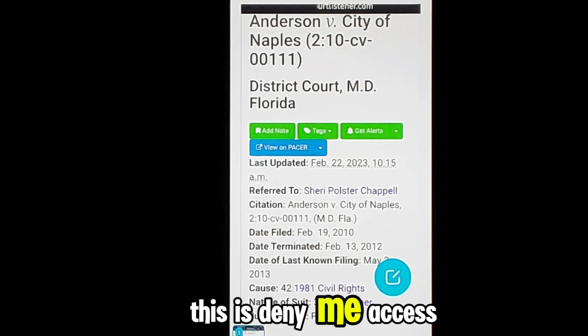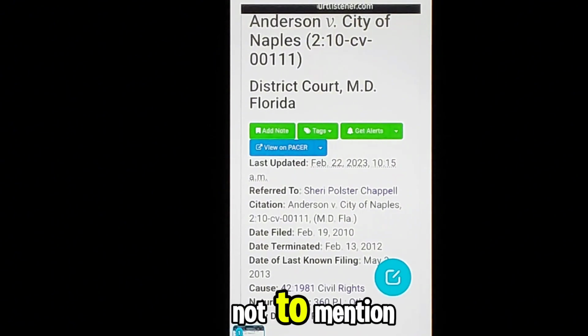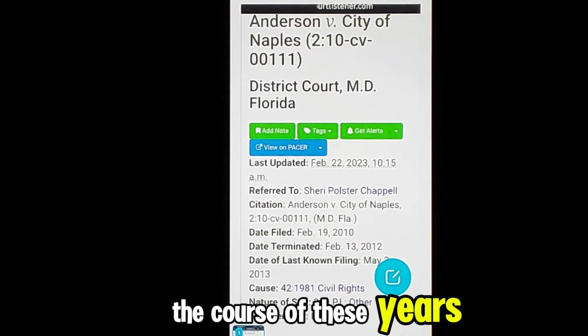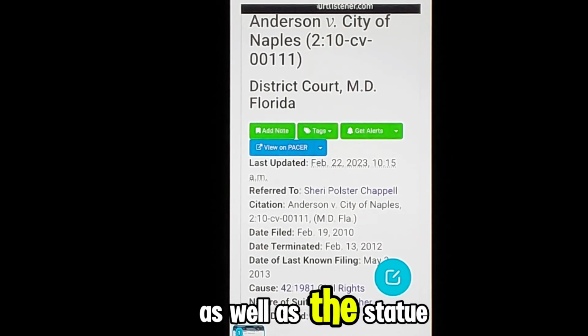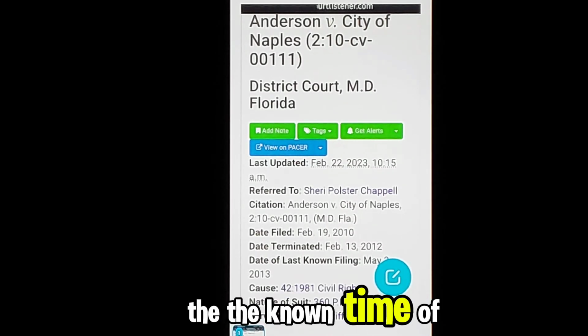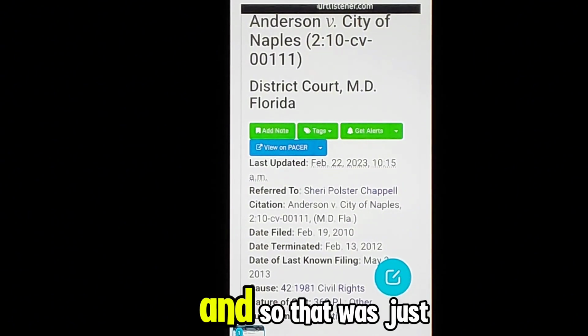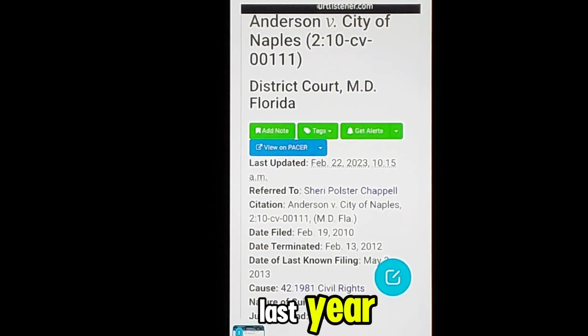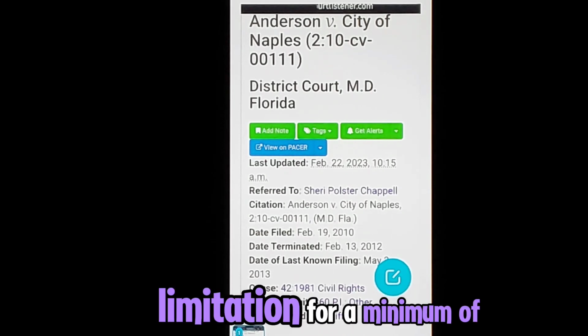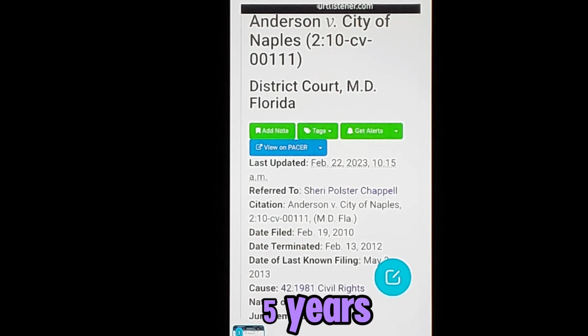This is denying me access to the court, not to mention the violence I endured during the course of these years, as well as the statute of limitations beginning at the known time of the last crime. And so that was just last year. And conspiracy, racketeering, it has a statute of limitations of a minimum of 5 years.